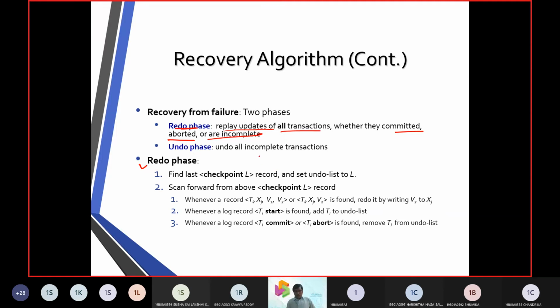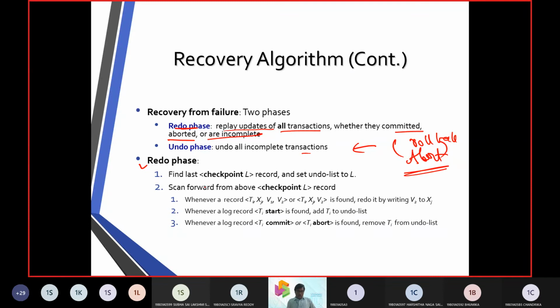So the undo phase moves backward and sees whatever uncommitted transactions are there. For that, you are going to use a rollback, or you are going to abort the transaction.